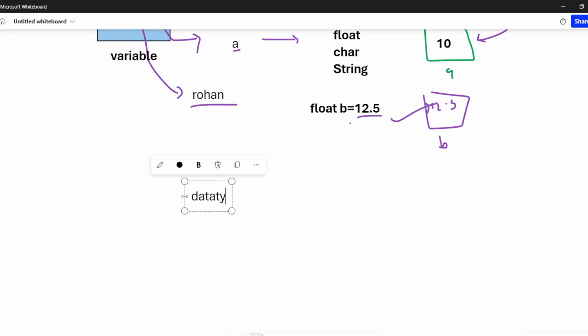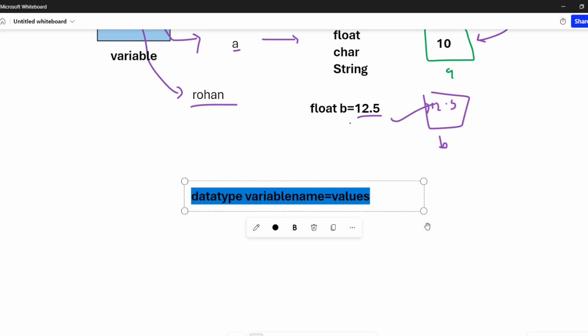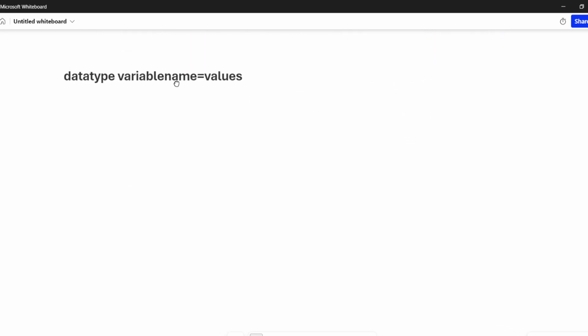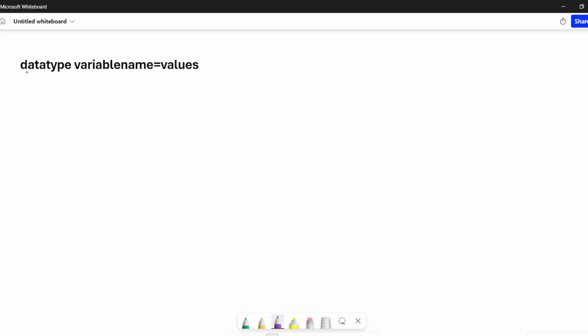Data type, variable name equal to value, right? That is how we create a variable. How do we create a variable in Python or any programming language? First we have to specify the data type, then variable name equal to value.